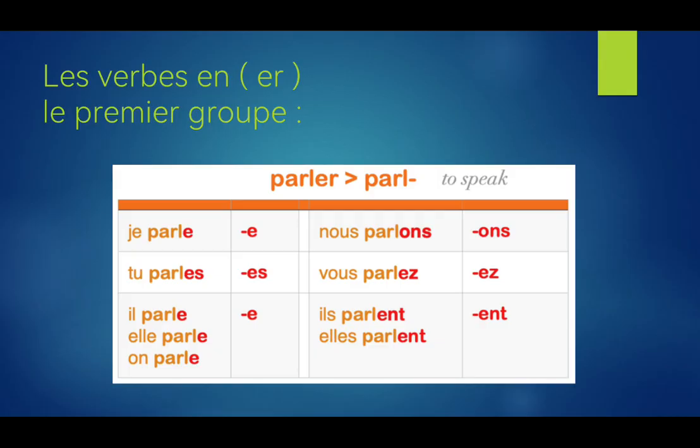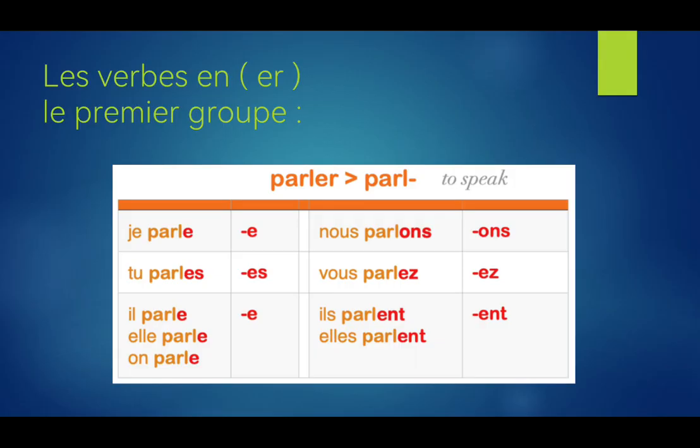Nous parlons, we speak. With nous, we add ONS at the end of the verb. Vous parlez, all of you, you all speak. Here it is EZ at the end with vous. And ils, elles, which means they. Ils, the first one, it means they for boys or for mix, like a group of boys and girls. Elles, which means they only for girls. Both of them taking the same conjugation, we add ENT at the end. So we say, ils parlent, elles parlent. We don't pronounce the ENT at the end, okay?